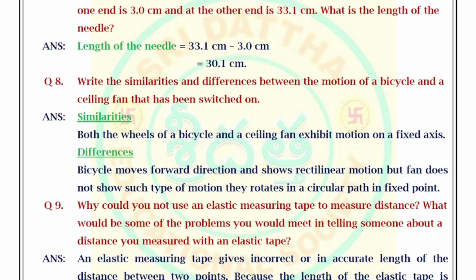Next, coming to the differences: a bicycle moves in a forward direction and shows rectilinear motion, but a fan does not show such motion. It rotates in a circular path about a fixed point. So these are the similarities and differences between a bicycle and a ceiling fan.